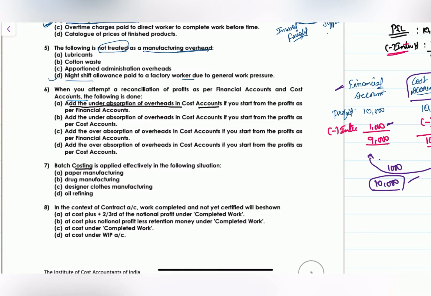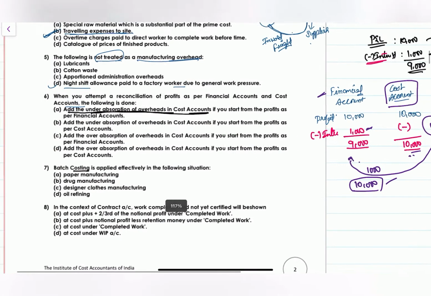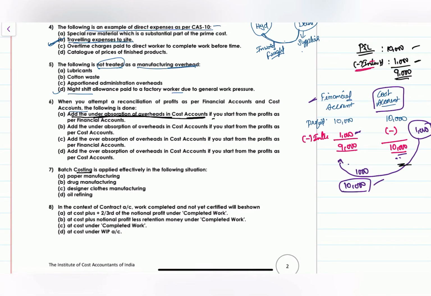Answer this one only. Add the under absorption of overheads in the cost accounts, that is this 1000 rupees. If you are starting the profits from the financial accounts, you add 1000 rupees, that is under absorbed in the cost accounts, to the financial accounts. So the answer is the first one.